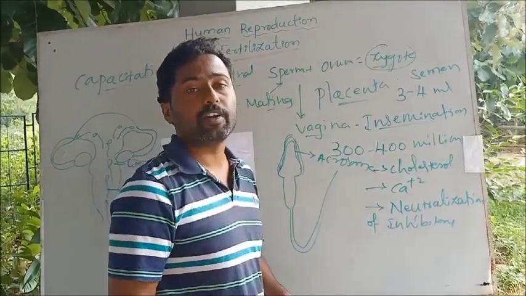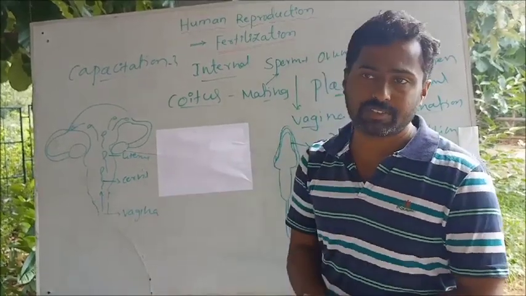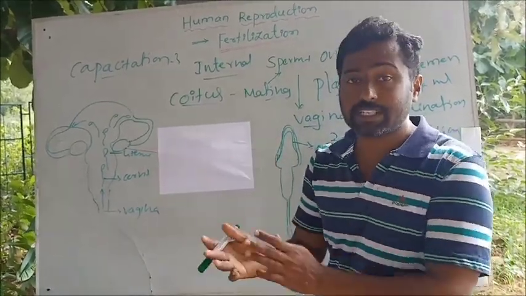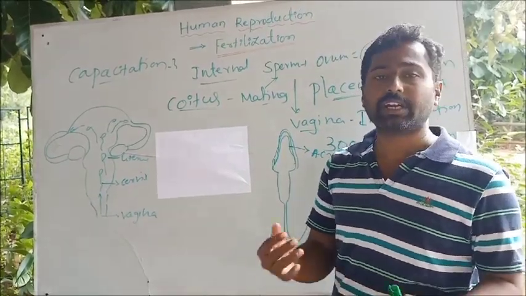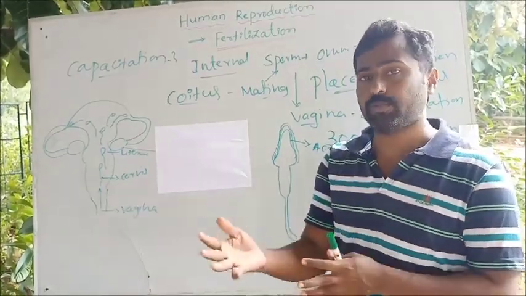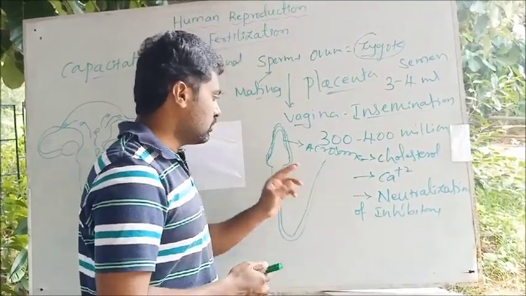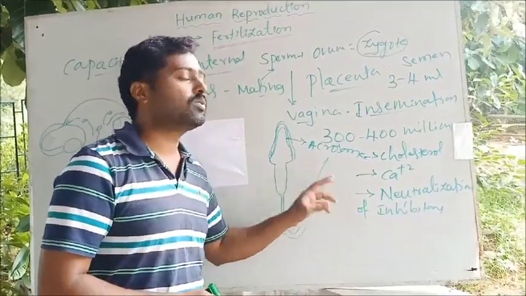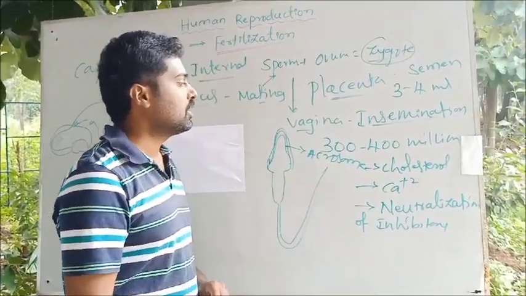Neutralization of inhibitory factors which are found in the semen. The semen consists of some inhibitory factors or secretions secreted by the accessory glands of the male reproductive system, which may inhibit the movement or some activities of the sperm. So these factors are neutralized, their effect is neutralized. So that is another process.